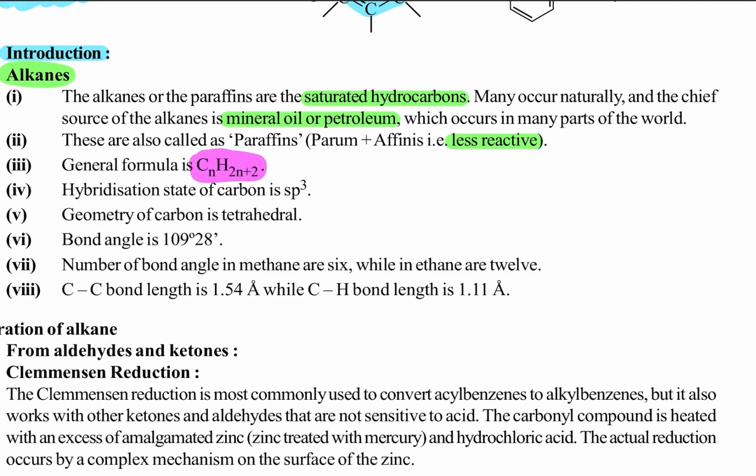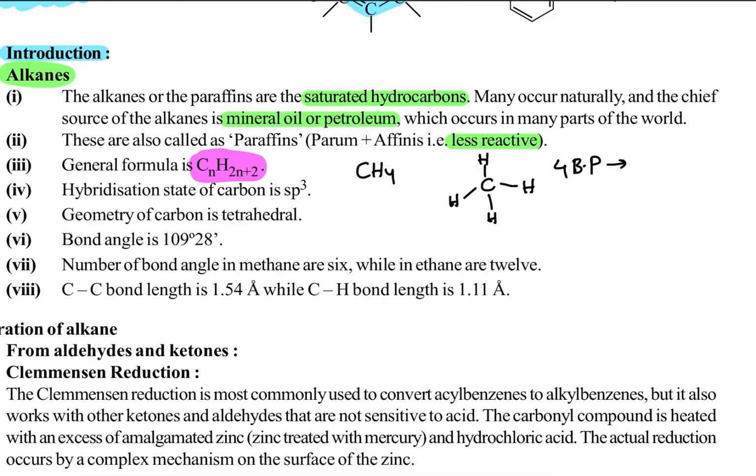About hybridization: the first hydrocarbon, that means the first alkane, is methane, CH4. In this, carbon is forming four bonds. When carbon forms four bonds, there are four bond pairs and no lone pair.